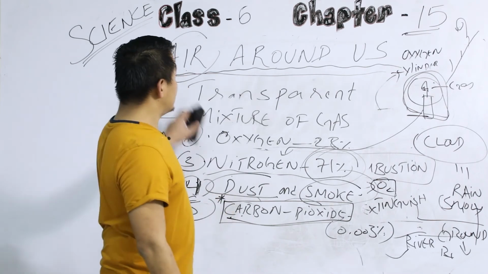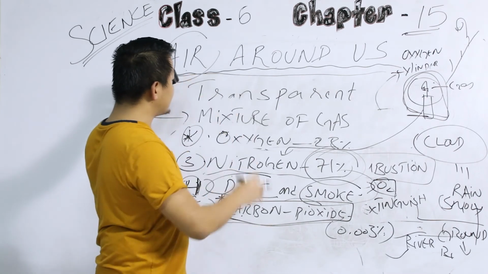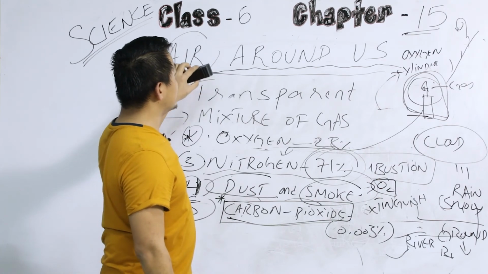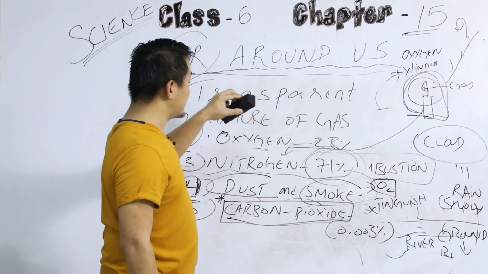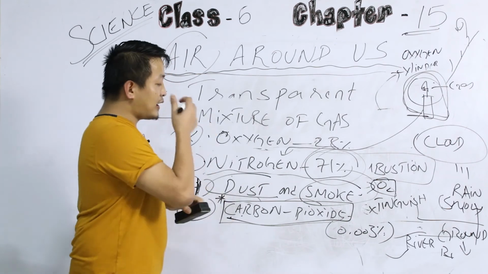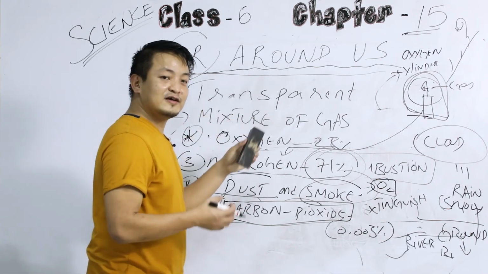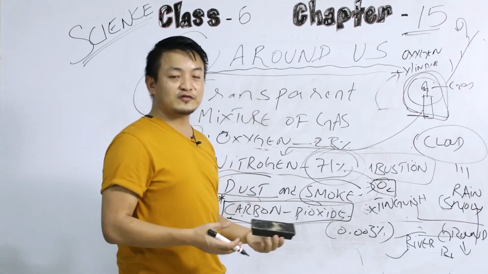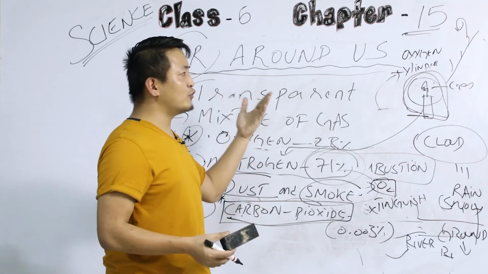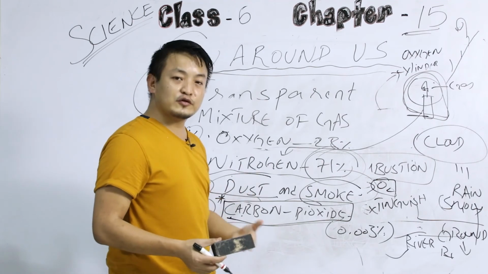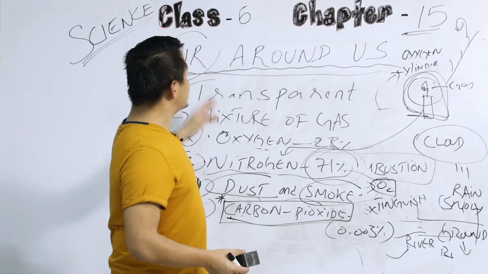Clear? Okay, so students, we are done with the air, the components of air. Now, I'll give you one assignment: I want you to write the importance of air, okay? I'll give you one or two examples, and you can also add more.